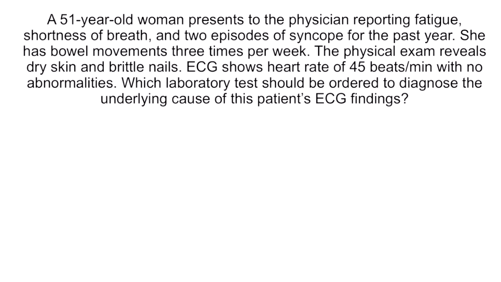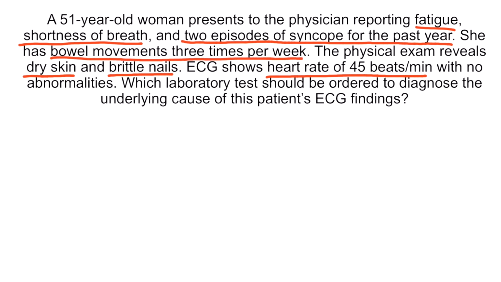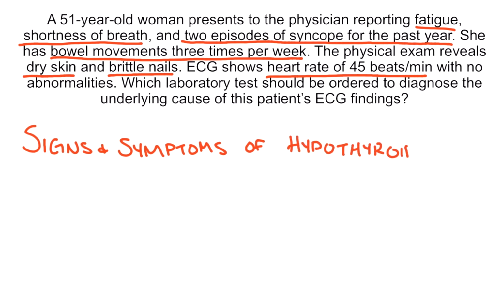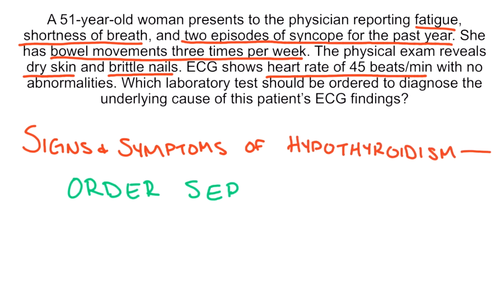The patient presents with fatigue, shortness of breath, and 2 episodes of syncope for the past year. These symptoms may be caused by decreased cardiac output and oxygen delivery to the body. Decreased cardiac output is more likely given her heart rate of 45 beats per minute, indicating bradycardia. Dry skin, brittle nails, and constipation, evidenced by 3 bowel movements per week, suggest hypothyroidism as the underlying cause of the patient's symptoms. So serum TSH should be ordered to confirm hypothyroidism.